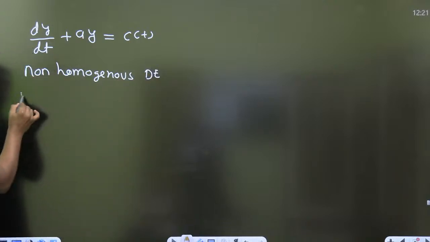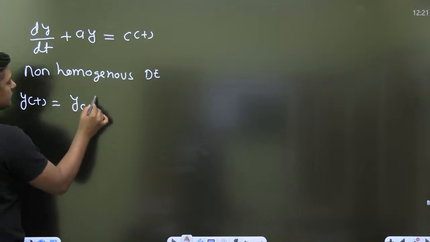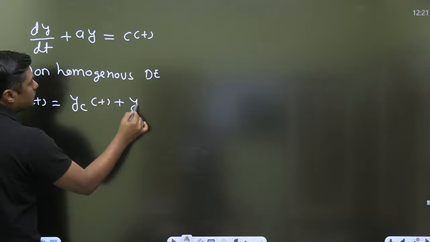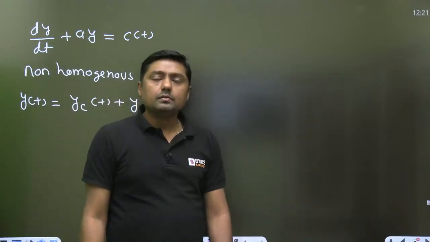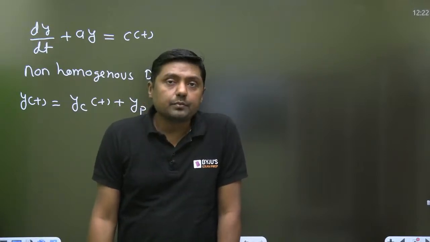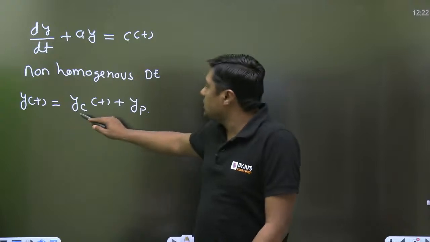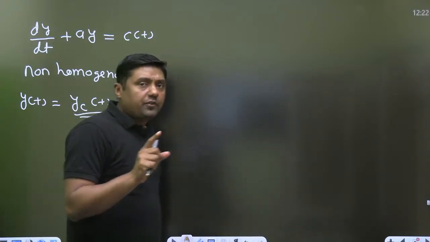And for this we have the two solutions. One is called complementary function and one is called particular integral. The particular integral means what? Steady state part, and this is called what? Transient part. Now, this is the first order differential equation.